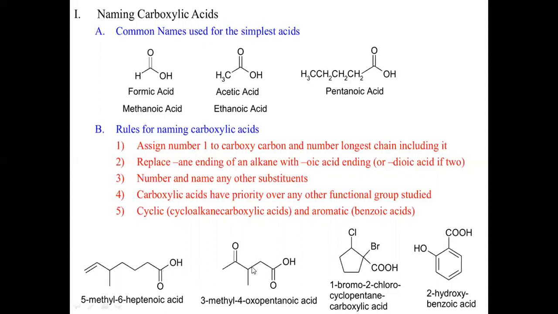Coming to the second example. As per the rules, first let us consider the longest parent chain, and you know the priority should be given to the carboxyl group, then to the other substituents. So obviously the numbering will start from the right. 1, 2, 3, 4, 5. So the parent chain contains 5 carbon atoms, therefore the root word is pent, right?